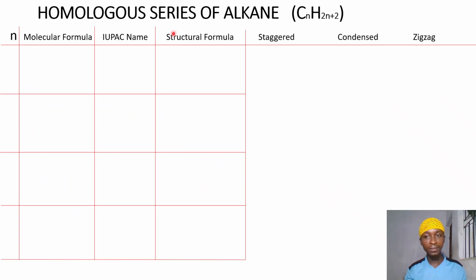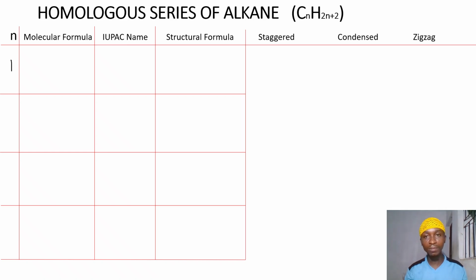Alright learners, on this slide, we are interested in the homologous series of the alkanes, which implies the members of the alkane series. Don't forget, in the previous slide, we established that alkanes have the general molecular formula CnH2n+2, and the first member, which is methane, starts from n equals 1. Now, talking about their homologous series, the first member is when our n equals 1.